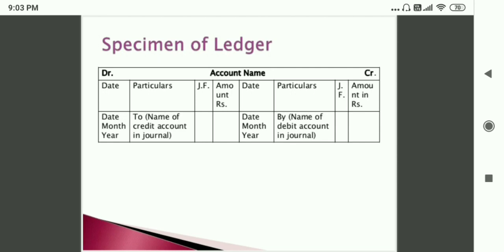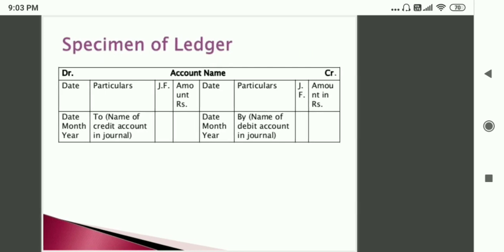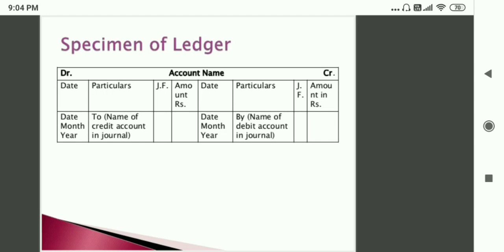In the starting, we will write here the name of account, and the first column is date, second one is particulars, the next is journal folio, and the last column of debit side is amount. In the same way, in credit side, you can see the date, particulars, journal folio, and amount.